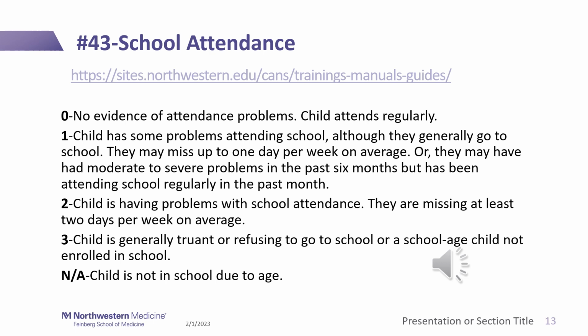But we also see that there's a bit of a historical piece to this level. If the child had a problem with attendance in the past 6 months, but is now starting to attend regularly, this may also be something that you want to keep an eye on and monitor. At a level of a 2, you would want to start putting a plan into action because the child is missing at least 2 days per week on average. At a level of a 3, the child is generally truant or refusing to go to school, or the youth has dropped out. Again, we see an NA option that will only be used for children who are not in school due to age.